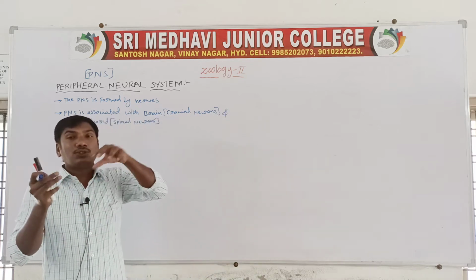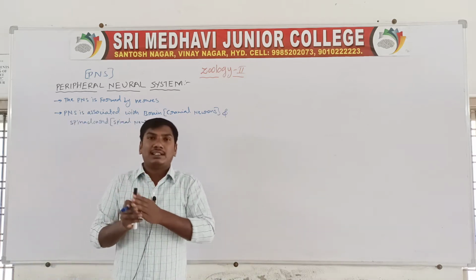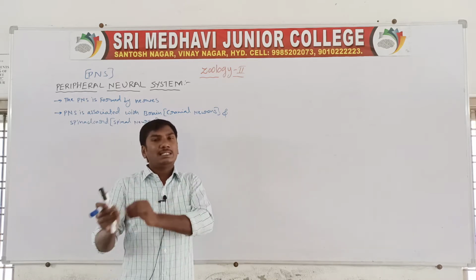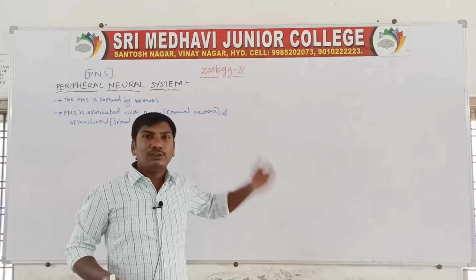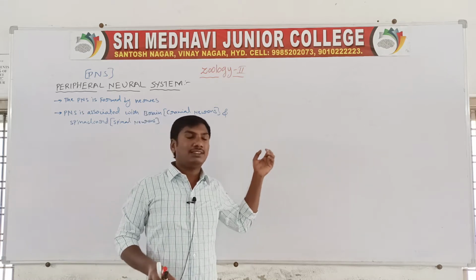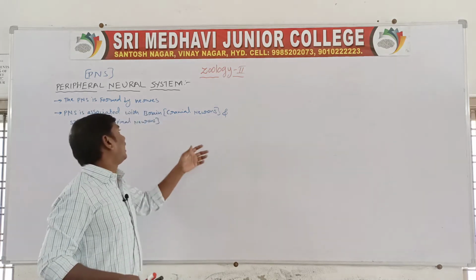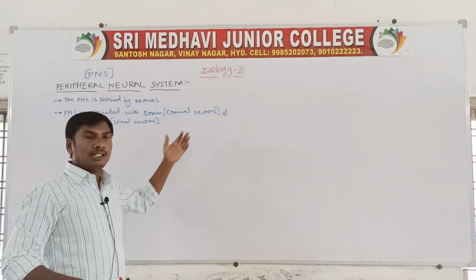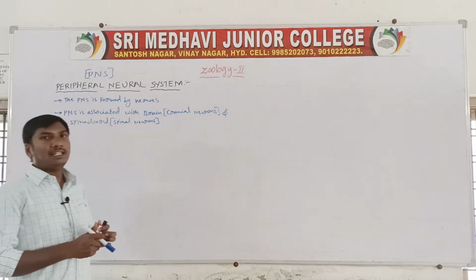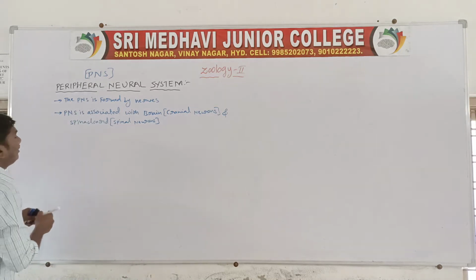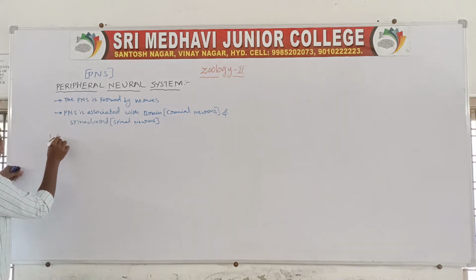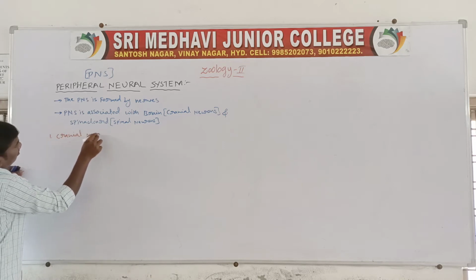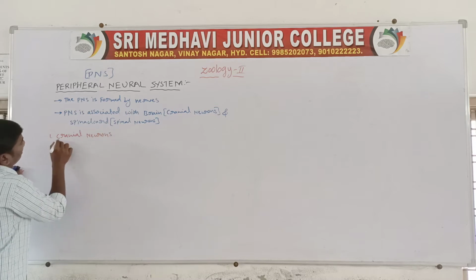So the PNS, the peripheral nervous system, is associated with the brain and spinal cord. The neurons of the brain are called cranial neurons, and the neurons of the spinal cord are called spinal neurons. First one, cranial neurons.